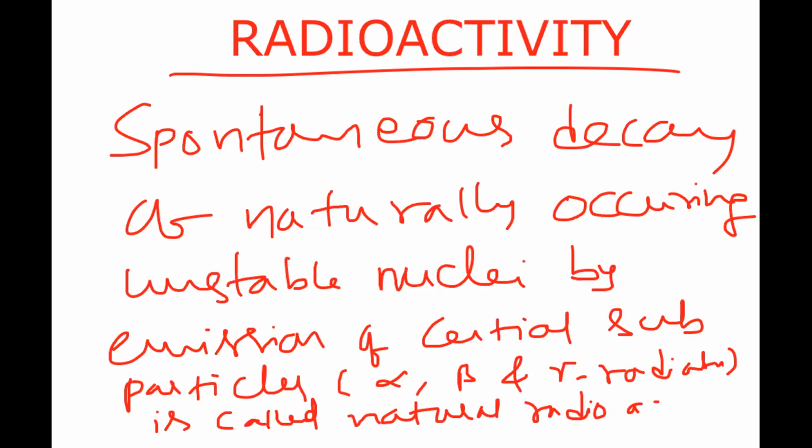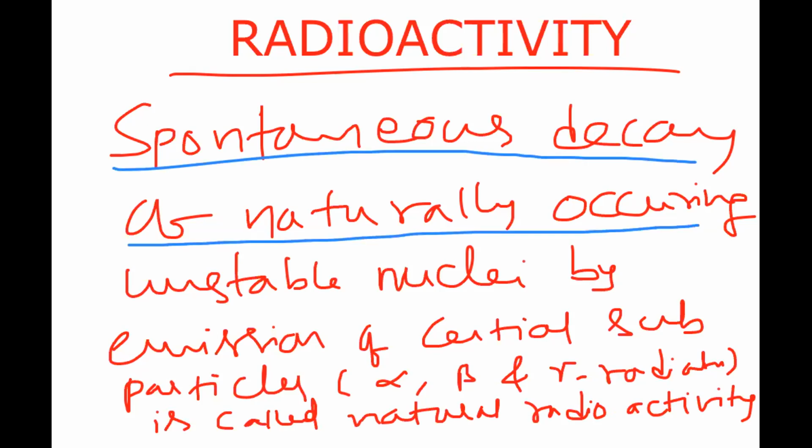Now we are going to discuss in this short topic about radioactivity. Radioactivity means a spontaneous decay of naturally occurring unstable nuclei. The important point is unstable nuclei, in which we observe this radioactivity process.